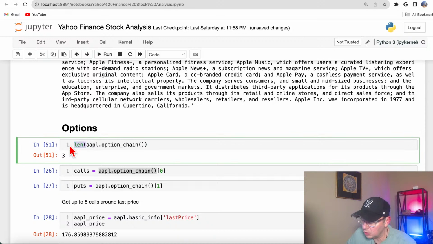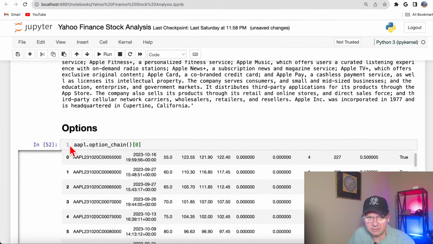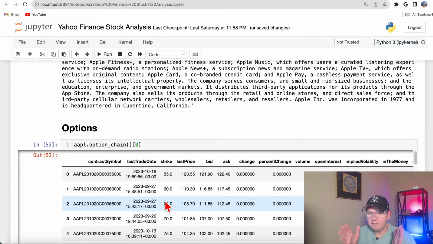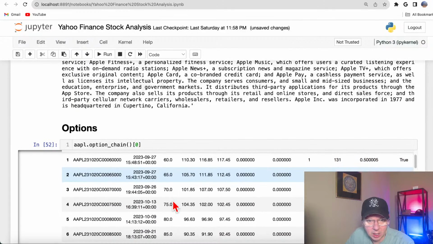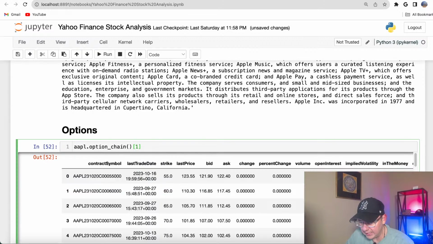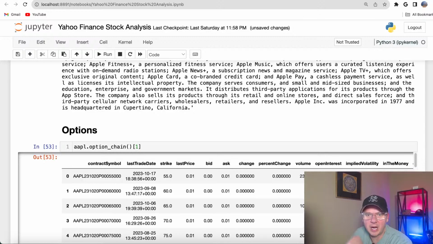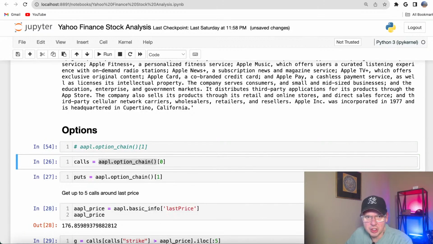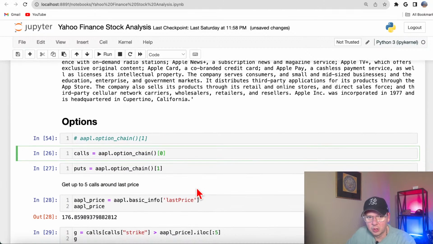So a tuple is an immutable list, and you could index it, right? So if you index by the first one, 0, in this tuple the first item is a data frame, and that data frame contains information about calls, you see? So here they got calls. The second one, which would be index 1, will get you information about puts, also as a data frame. So just to make it a little bit cleaner, I decided to split it between calls and puts. I have assigned the first item to calls and the other one to puts.